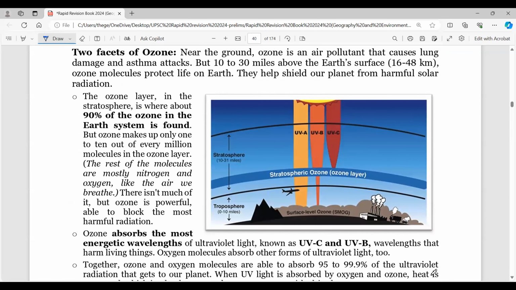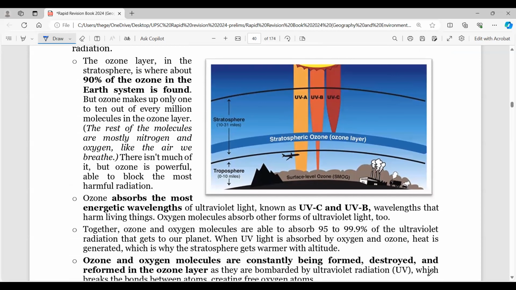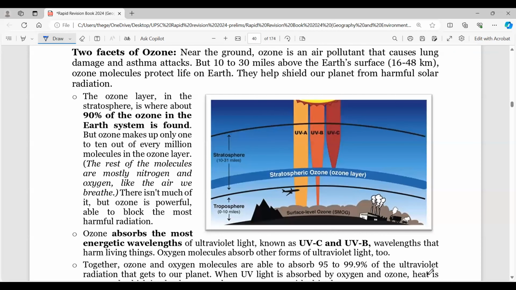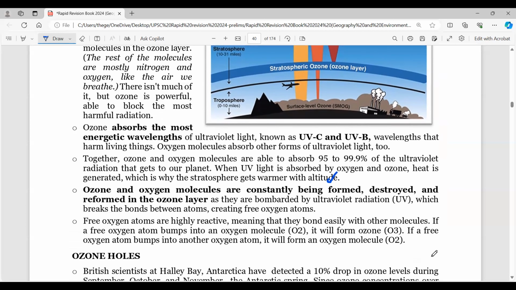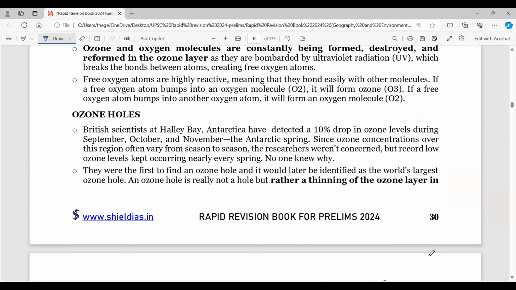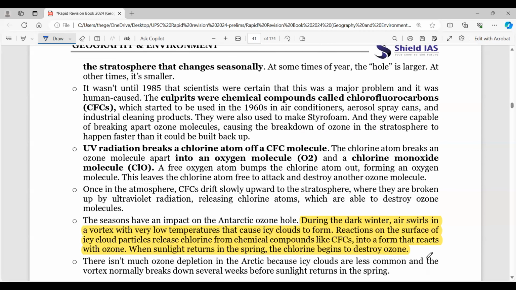Now come to ozone layer, ozone depletion. Since 1985, we have been talking about it. So two facets, if you observe carefully, the stratospheric ozone and the local ozone that is created. So ground level ozone is a big problem if you observe here, and ozone and oxygen molecules are constantly being formed, destroyed and reformed in the ozone layer. But the problem is the ozone holes, right? So ozone holes have been there in the news.